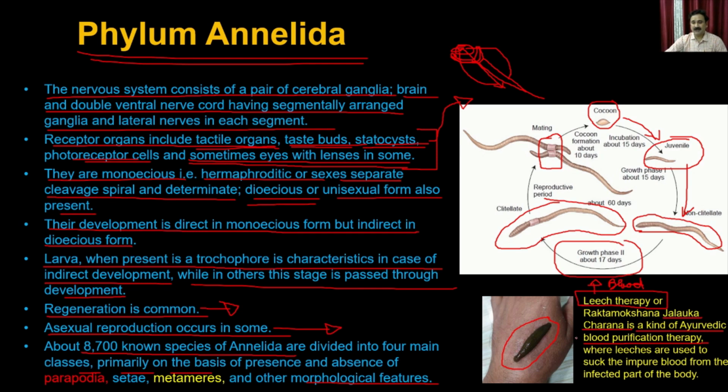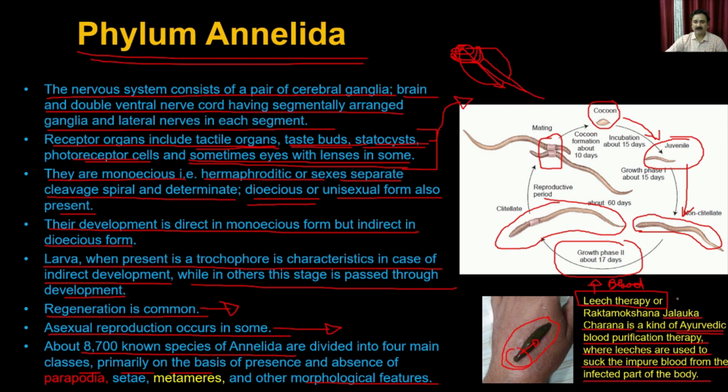So leech has a tendency to suck the blood irrespective of whether it is good or bad. So what will happen is the leech is going to eat that particular blood, and in the same process it is actually going to suck up the dirty blood, and that's how it is going to remove the blood which is deoxygenated or containing different types of toxic material. And that's how it is being used as an Ayurvedic blood purification therapy, where leeches are used to suck the impure blood from the infected part of the body.